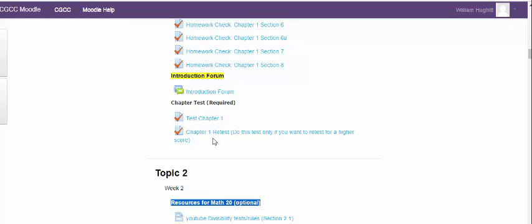So even if for some reason you didn't do as well as you did the first time, I will take the higher score. But only take this second retest option if you're not happy. You only have to do 1 test a chapter, and I will only grade 1 test. But I'll take the highest one.